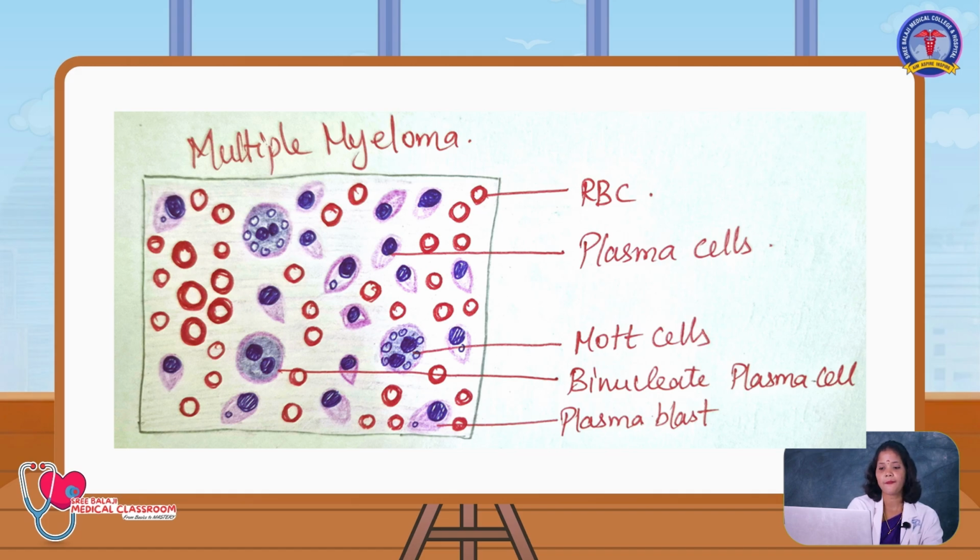So this is the M protein, this is the normal electrophoresis showing the normal band formation, but in multiple myeloma patients you will be having the M band, that is the M protein band will be highly positive, as in monoclonal gammopathy of undetermined significance.